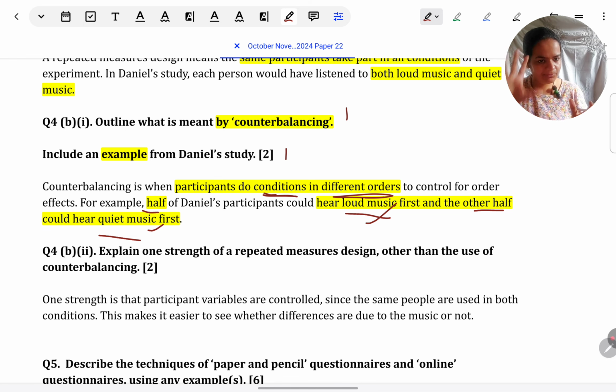Because one is doing first loud music, but the other is doing the opposite, the reverse. First they are doing quiet music. So this is how you need to explain. In all these questions, the research methods type,